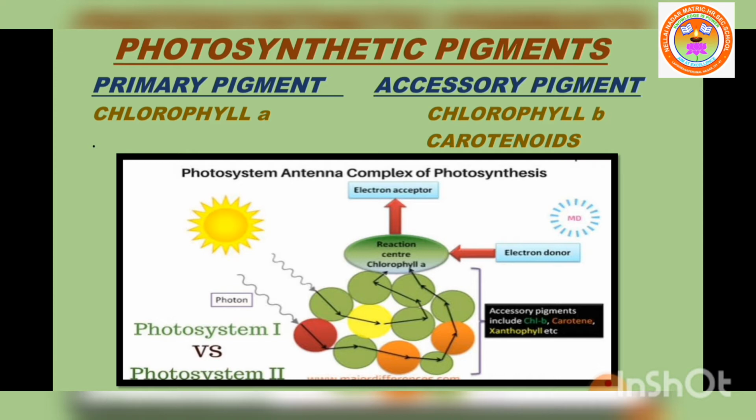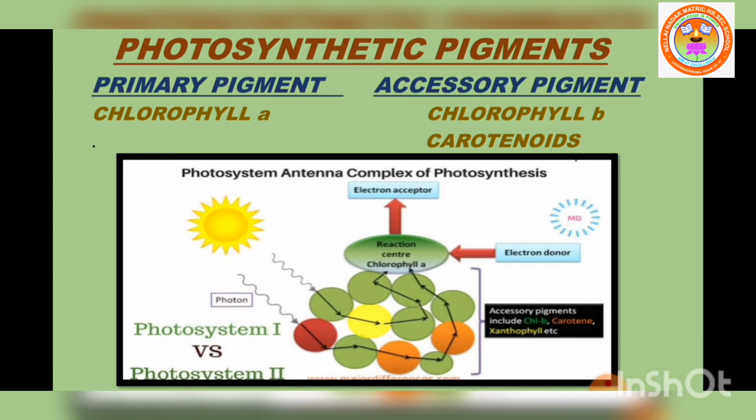Then what are called accessory pigments? Pigments other than chlorophyll A are called accessory pigments. For example, chlorophyll B and carotenoid. What is the major function of accessory pigments? Accessory pigments absorb sunlight energy, and it is transferred to chlorophyll A, as they pass on the absorbed energy to the chlorophyll A molecule.